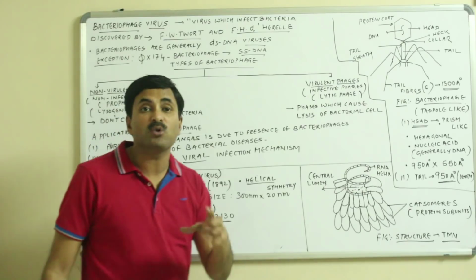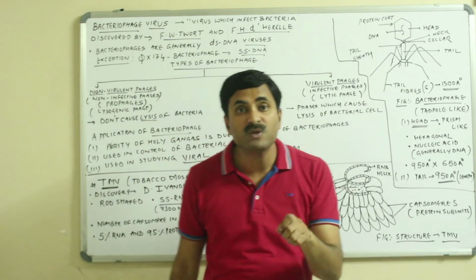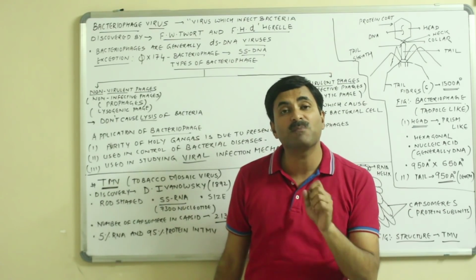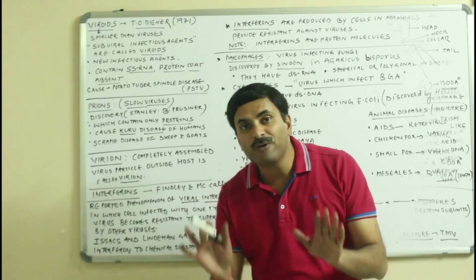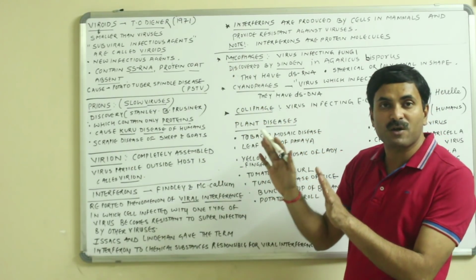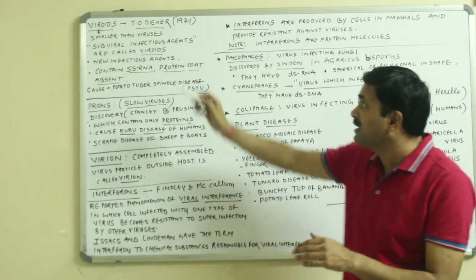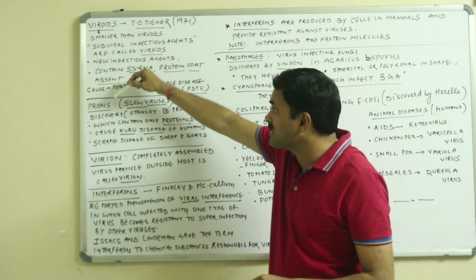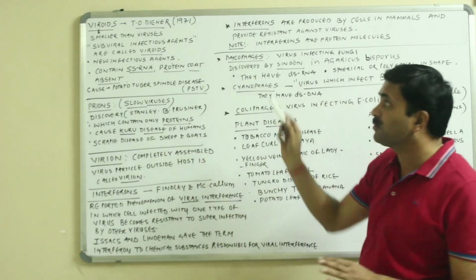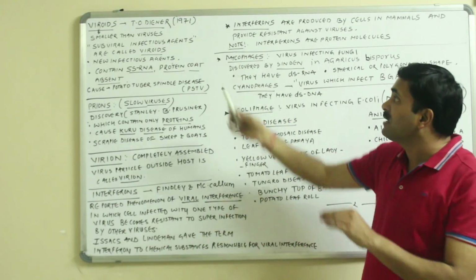Now we will be talking about viruses, virions, prions, and the diseases caused by the viruses in plants and animals. Now we will be talking about the viroids. Very important one, because many people have confusion about what is a viroid, what is a prion, what is a virion, what are interferons. Okay, so let's have a look.